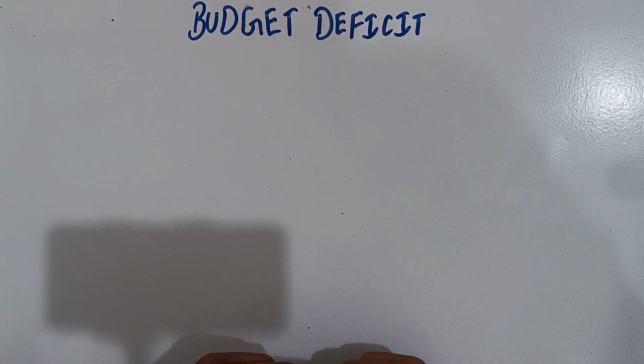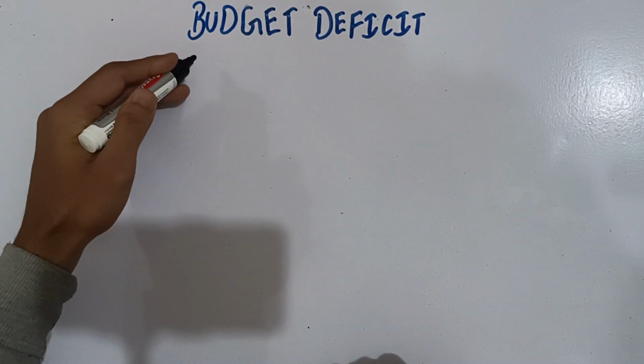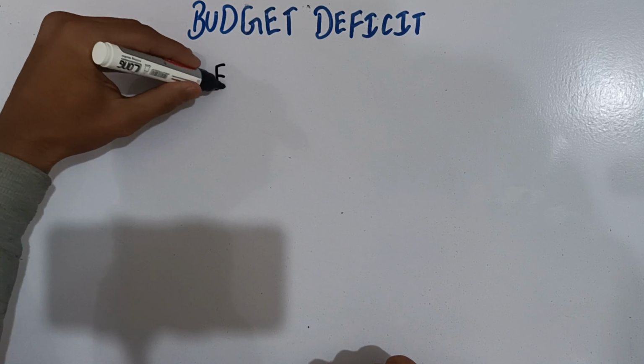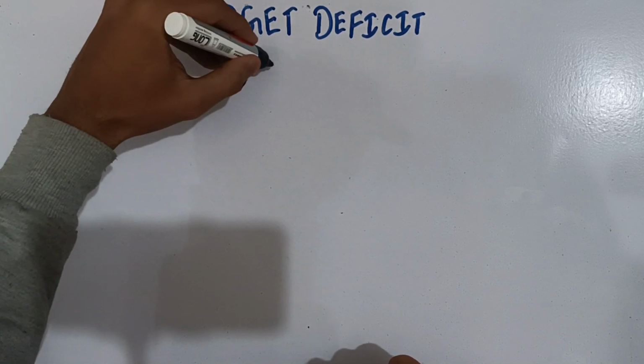In this video, we'll study the concept of budget deficit and the various related concepts. Now, first of all, what does budget deficit mean? Budget deficit refers to a situation for the government when the expenditure of the government is greater than the revenue of the government.